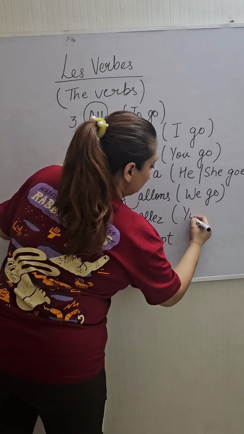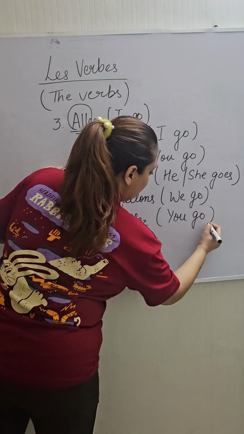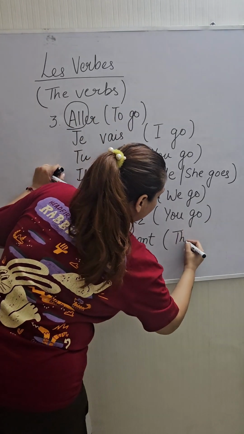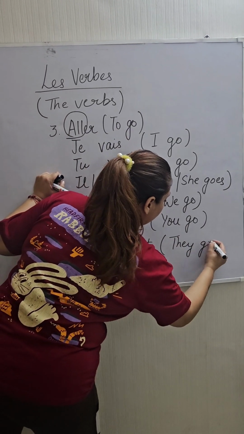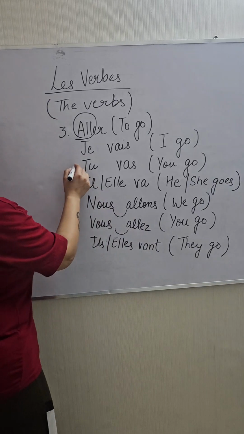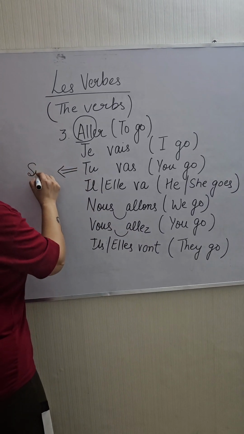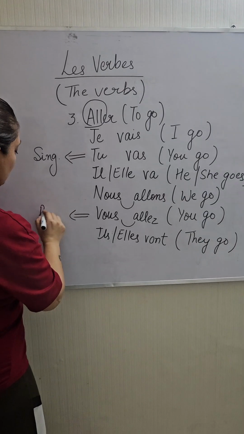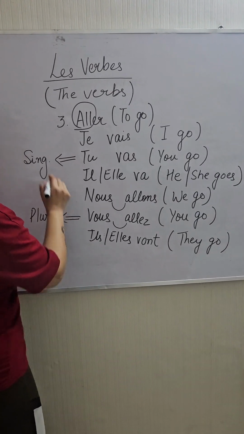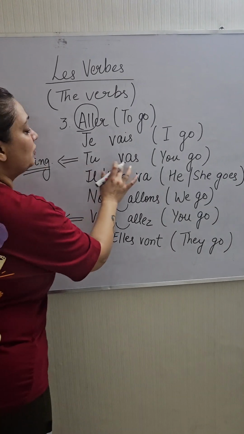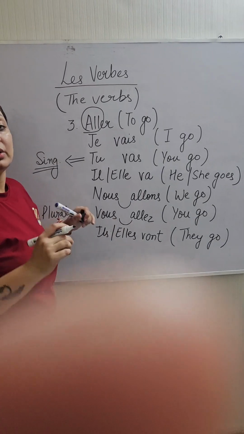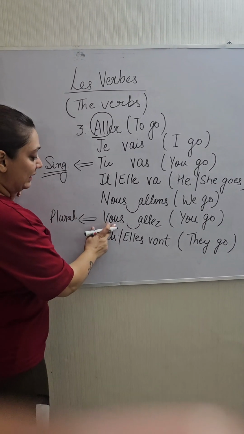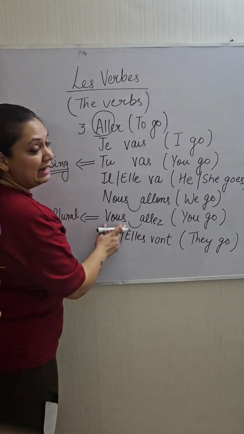Here this means you go. And here this means they go. Now again the similar thing. This is given in singular and this one is given in plural. When I'm talking about a single person, I'm going to use tu vas. When I'm going to talk about many people, then I'm going to use vous allez.